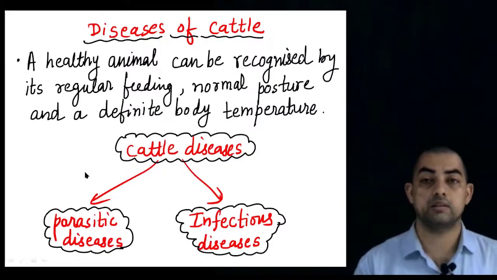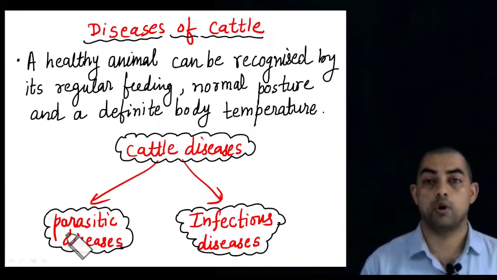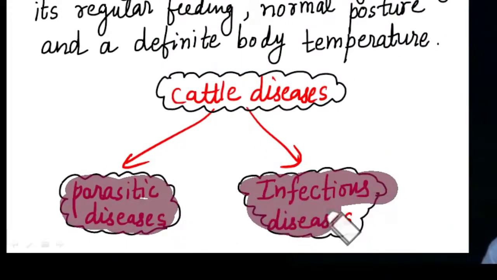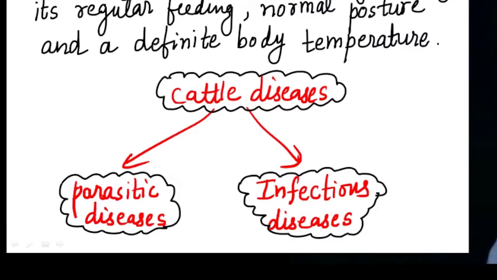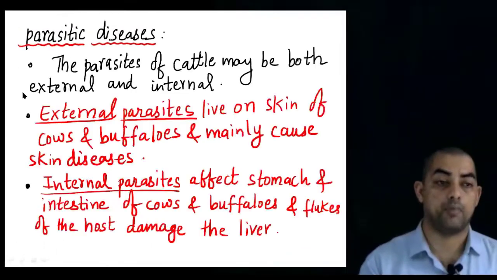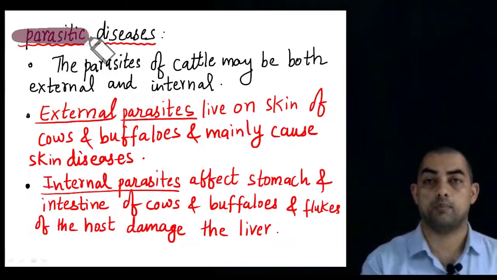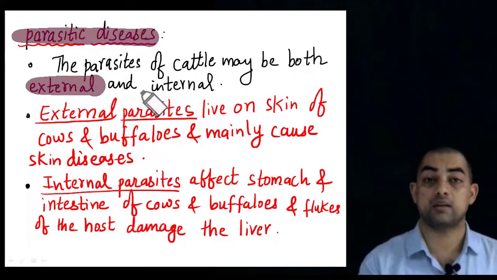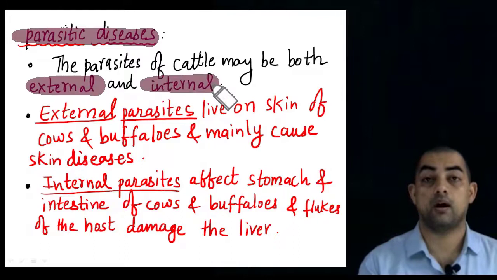Now, cattle diseases are basically categorized into two categories. The first one is parasitic diseases and the second one is infectious diseases. Let us talk about them one by one. When we talk about parasitic diseases, the parasites of cattle may be external parasites that live on the cattle, or internal parasites.